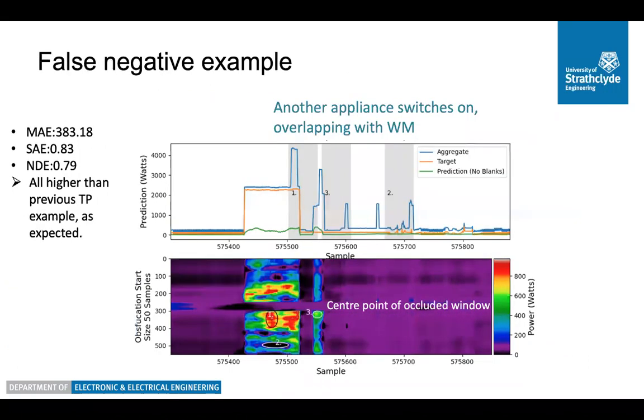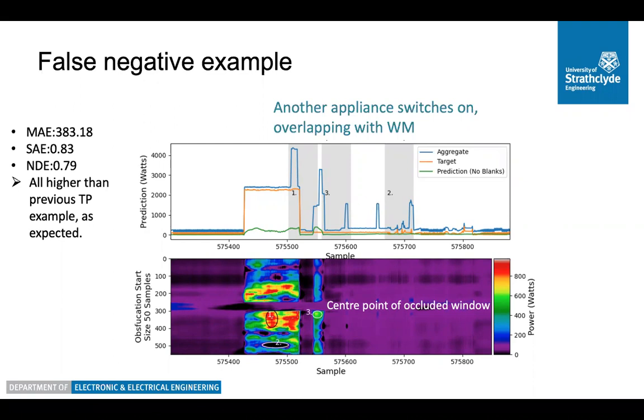This is now an example of a false negative. Here we show an example that illustrates the limitation of the trained model to handle situations when we have overlapping activations, so a number of appliances are used simultaneously. In this example, there was another appliance that occurred around sample 575500. When occluding this area, we expect that the network will make a true decision.